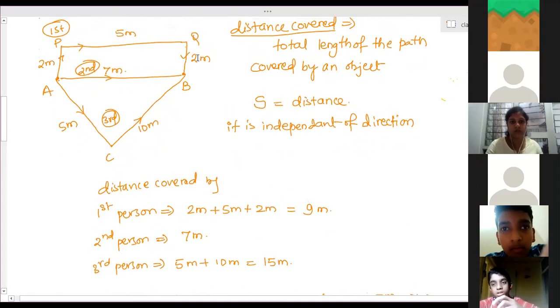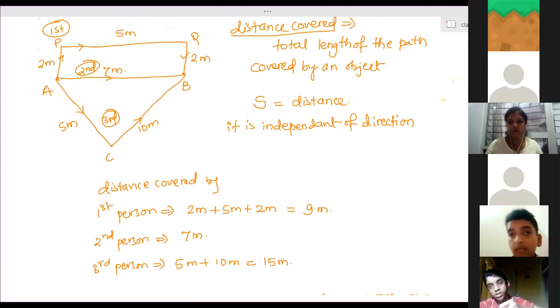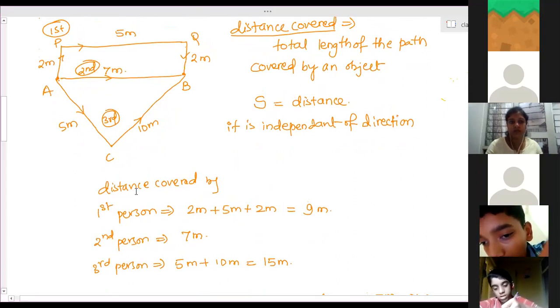This is the diagram, and these are the distances covered by 3 different people.